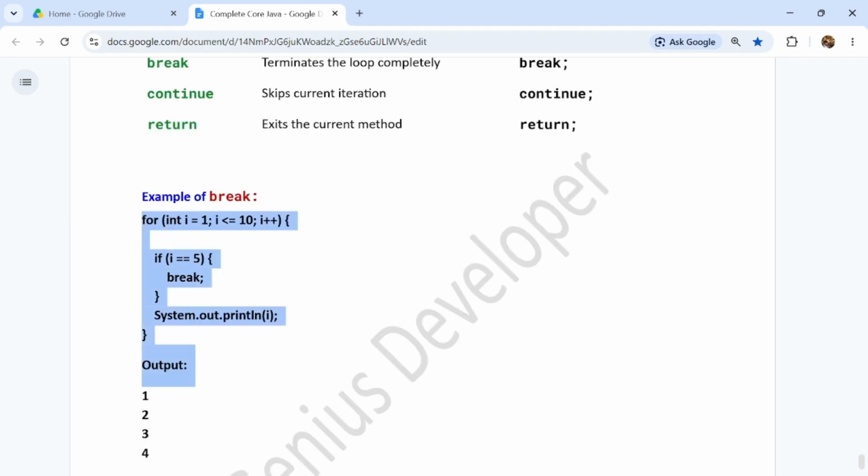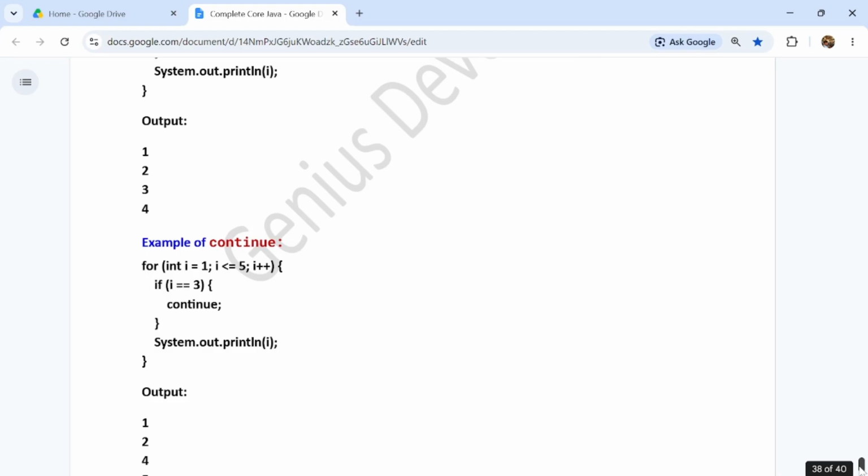See here the example of break. For int i = 1, i <= 10, if i equals 5, break. When i becomes 5, it will break and come out of the loop. It will print i, but it will not go till 10, guys. Till 5 only. When it equals 5, it will come out, printing till 4, guys.